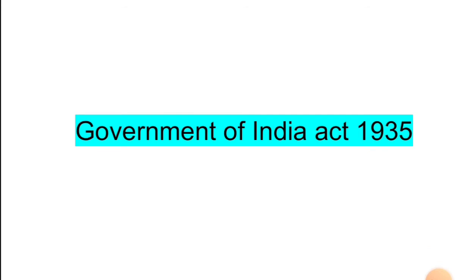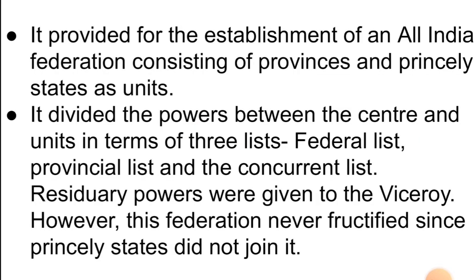Now came the Government of India Act of 1935, which forms the basis of our Constitution of India. Many of the sections of our Constitution have been taken from the Government of India Act of 1935. So let's move on to this act. The Government of India Act provided for the establishment of an All India Federation consisting of provinces and the princely states as units.